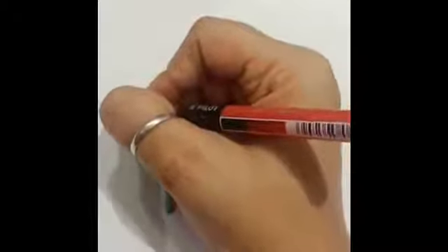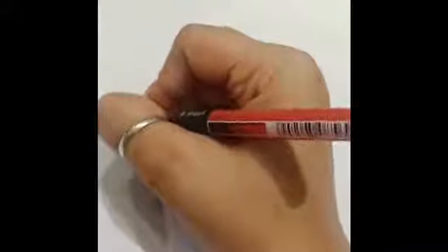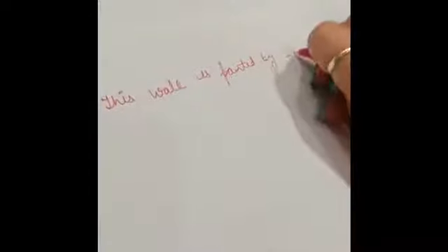Let's talk about certain examples. For example, I say, okay, this wall is painted by Sam.